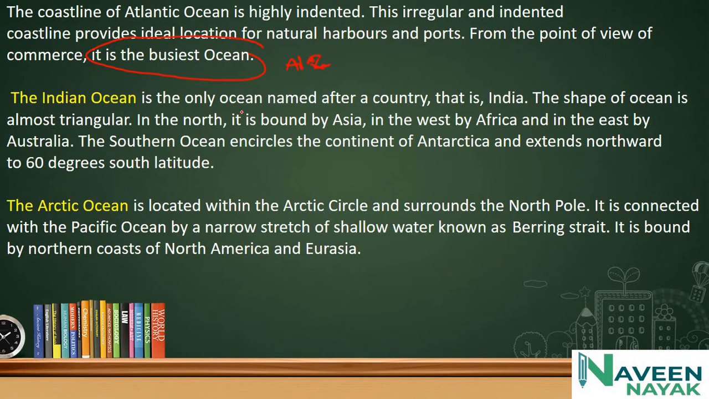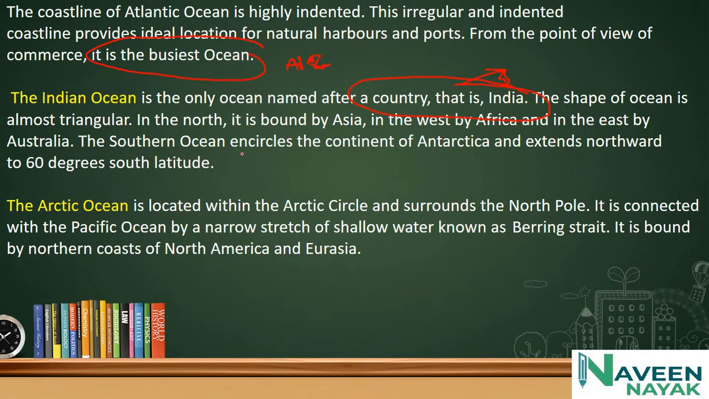The Indian Ocean is the only ocean named after a country, and we are proud to be Indian, because the Indian Ocean is named after India. The shape of the ocean is almost triangular, and it is bound in the north by Asia, in the west by Africa, and in the east by Australia.